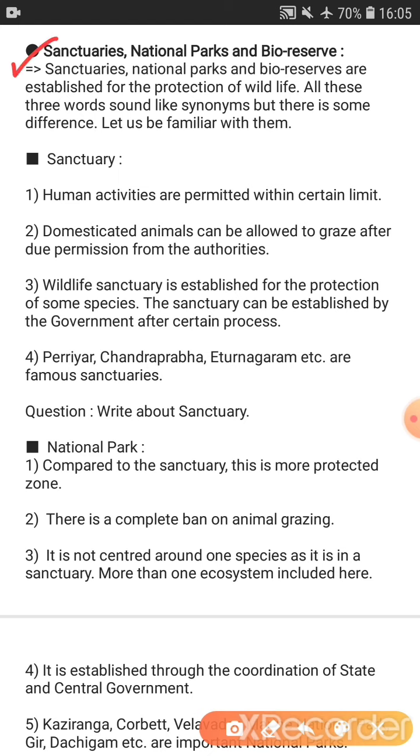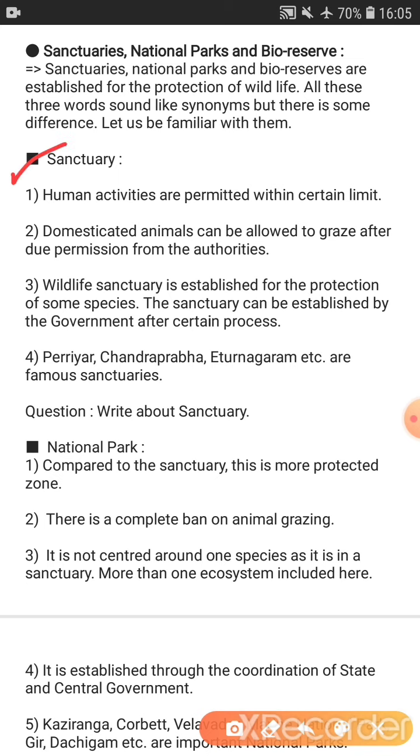See, Sanctuary, National Park and Bioreserve are established for the protection of wildlife. We all know this. We have done this in the ninth standard also. They are being set up for the protection of wildlife, and you can also say of the biodiversity. All these three words are synonyms. Synonym means it is like having the same meaning. What is the purpose of all these three? To protect the wildlife and biodiversity. Now let us be familiar with them. So first we are going to learn about the sanctuary.